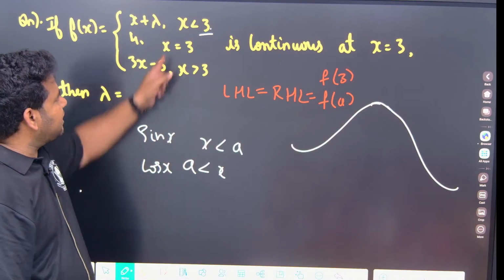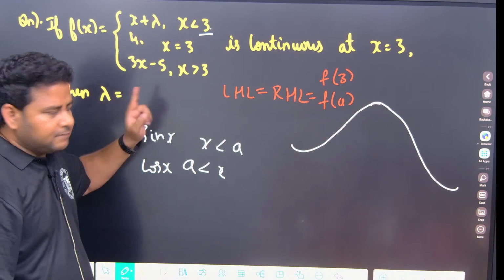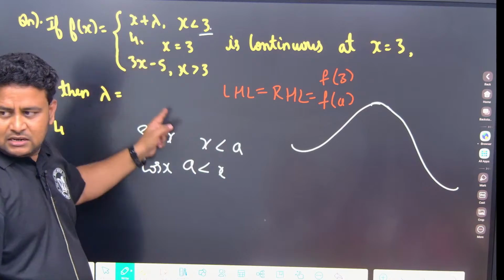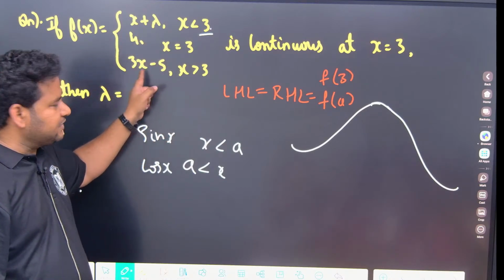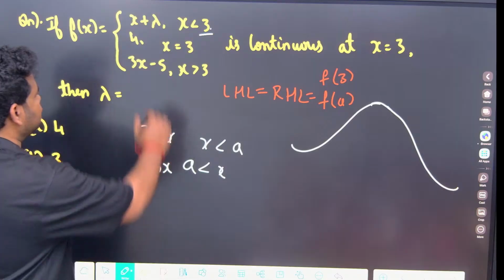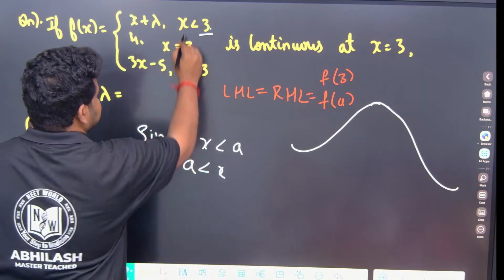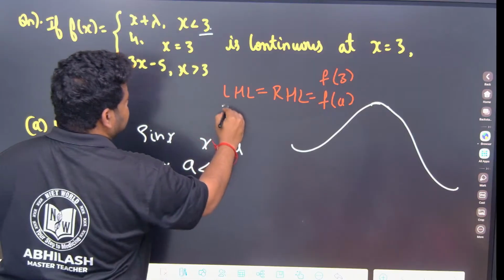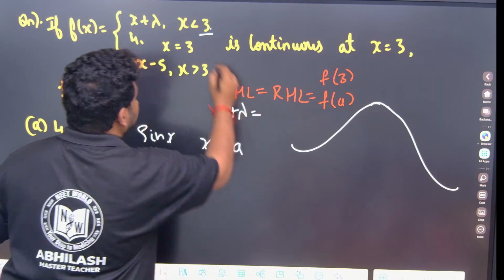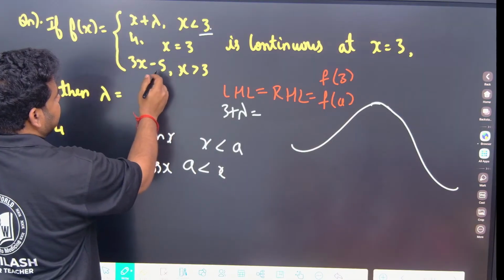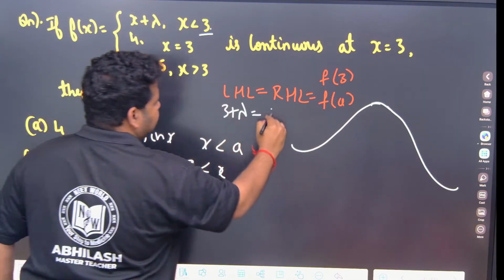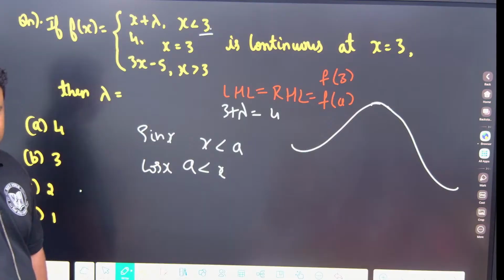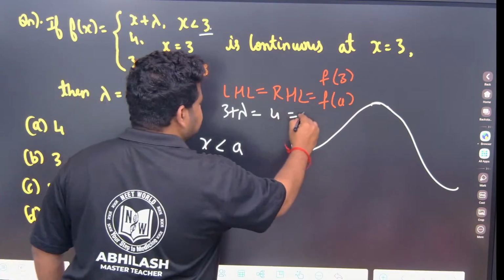Now where should I apply LHL? X is greater than 3 means I should apply RHL. So x plus lambda, I will write directly, no need to write the limit and waste your time. X plus 3 will become 3 plus lambda, which is equal to 3x minus 5. 3x minus 5 is 3 threes are 9, 9 minus 5 is 4. And the functional value is also given as 4.